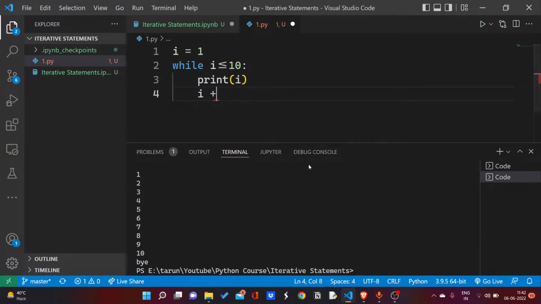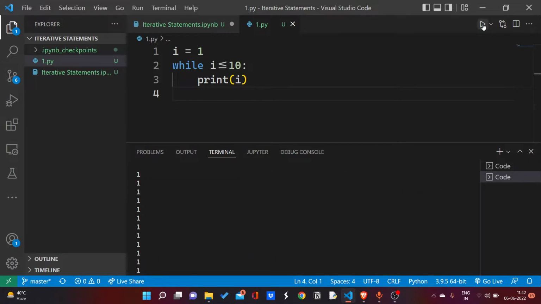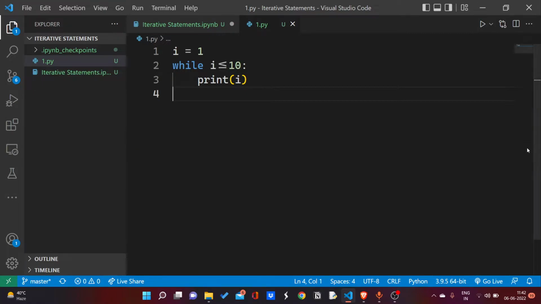Now if I don't specify i plus 1, i will remain always 1 and this condition will always be true and our loop will be infinite. It is not going to stop, and at last your computer is going to crash if you run this program for approximately 1 to 2 hours depending upon how much RAM your computer has. So I don't recommend you to do that. Just kill this program.